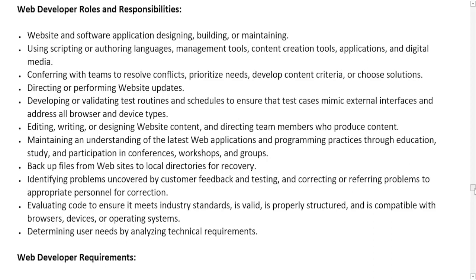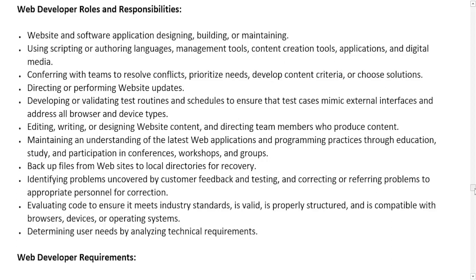As a web developer, your detailed roles and responsibilities include website and software application designing, building or maintaining, using scripting or authoring languages, management tools, content creation tools, applications, and digital media, conferring with teams to resolve conflicts, prioritize needs, develop content criteria or choose solutions, directing or performing website updates, developing or validating test routines and schedules to ensure that test cases mimic external interfaces and address all browser and device types,